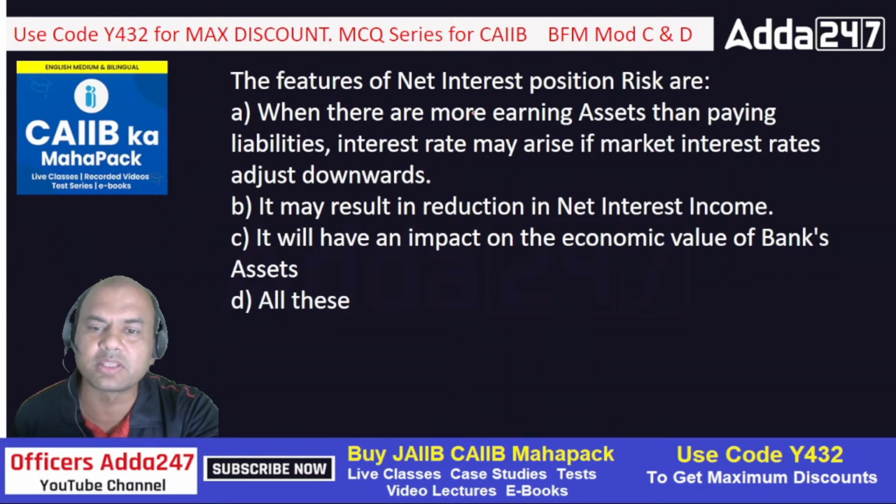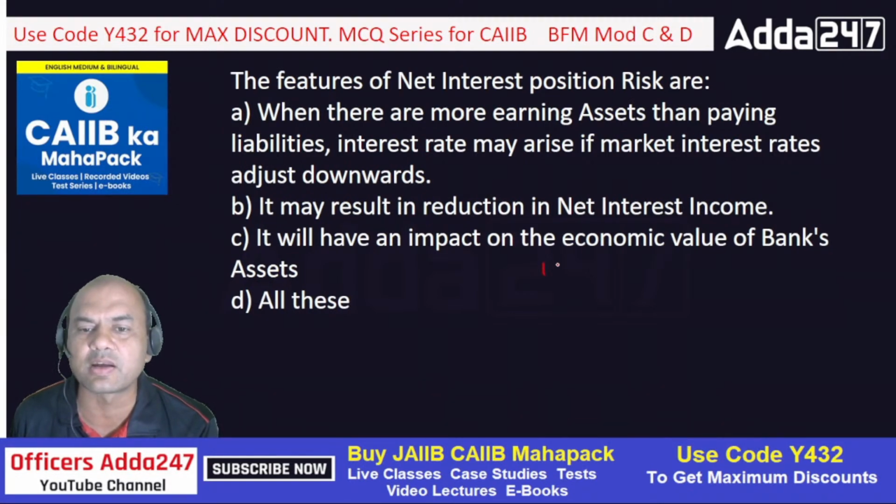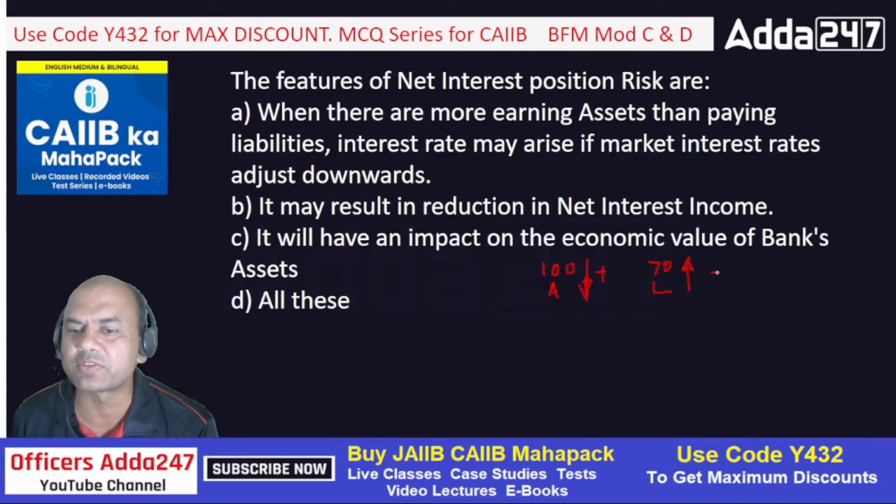Let's say I'll give you an example over here. If I have assets of, let's say, 100 rupees, and here I'm getting liabilities of, let's say, 70 rupees. These liabilities mean deposits. Here I have to give the interest, here I am getting the interest, right?